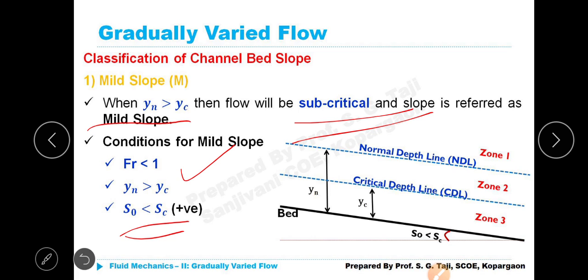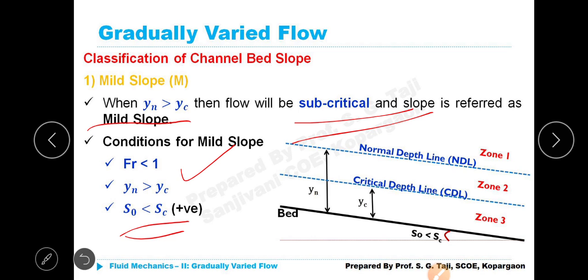In the first case, Yn is greater than Yc. In the second case, Yn is less than Yc. Don't say Yc is greater than. That is also mathematically correct, but when you are speaking from one particular depth, normal depth, always speak from it.